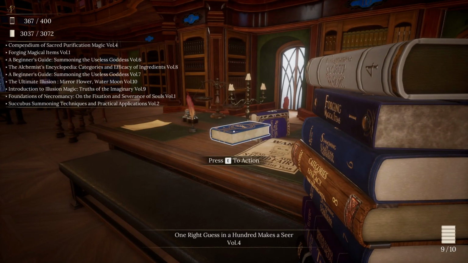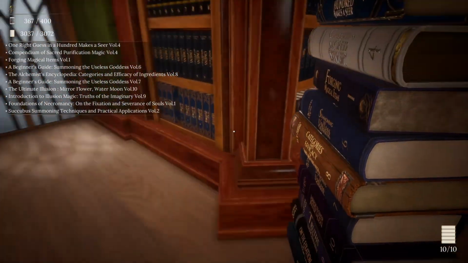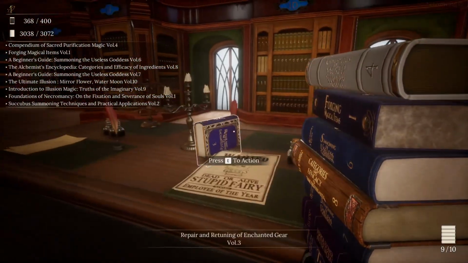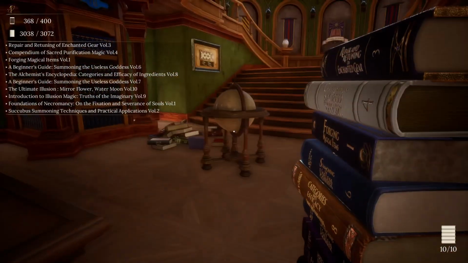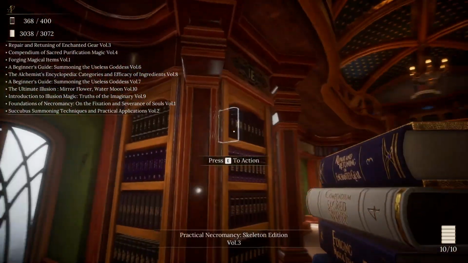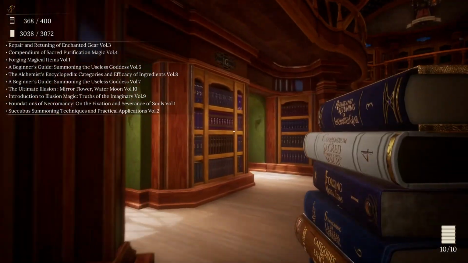Repair and Return of Enchanted Gear. 1 right guess and 100 makes a seer. Volume 4 completes that off. Okay, but all those go up here and the rest of these come down here. So, what's not done here? Necromancy. So, let's just get these done in order.